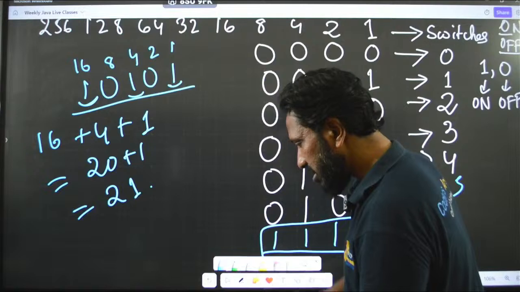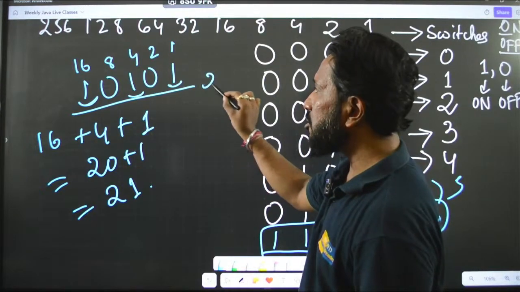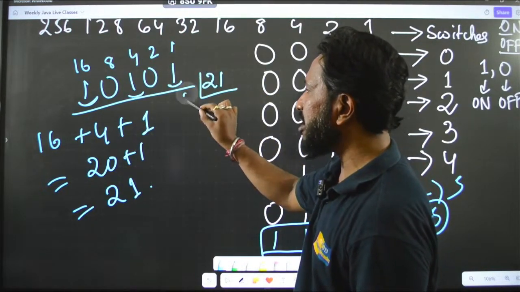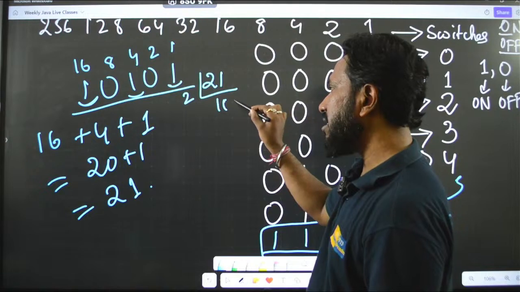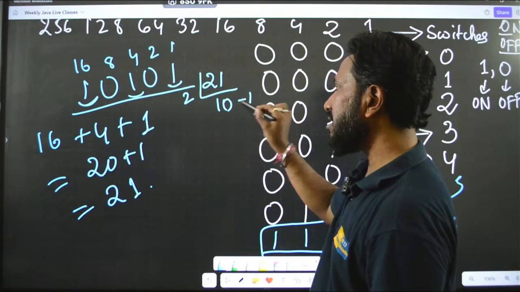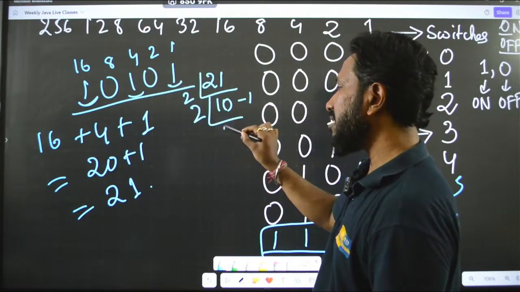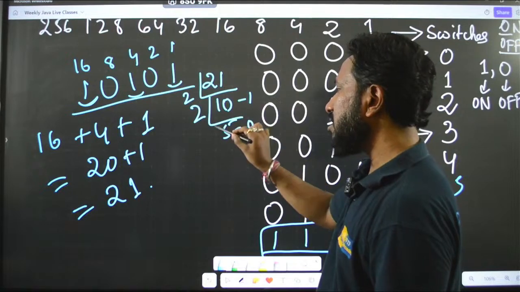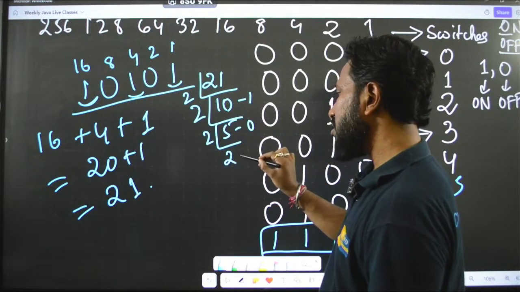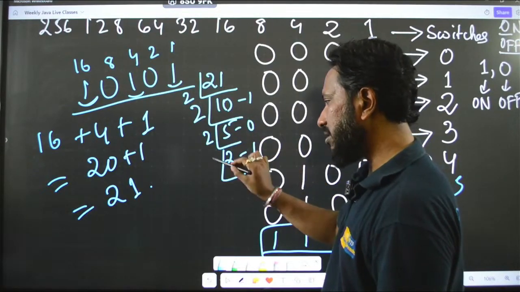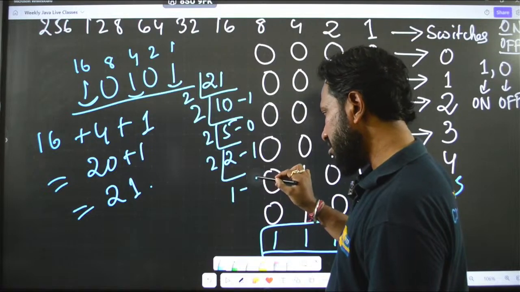Okay. So, here I will write 21 and try to divide this by 2. So, 2 tens are 20, the remainder is 1, 2 fives are 10, the remainder is 0, then 2 twos are 4, the remainder is 1, then 2 ones are 2, the remainder is 0. Okay.